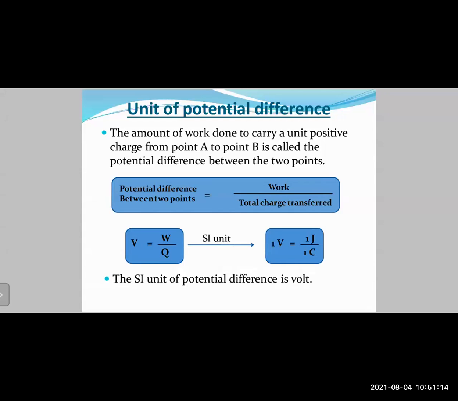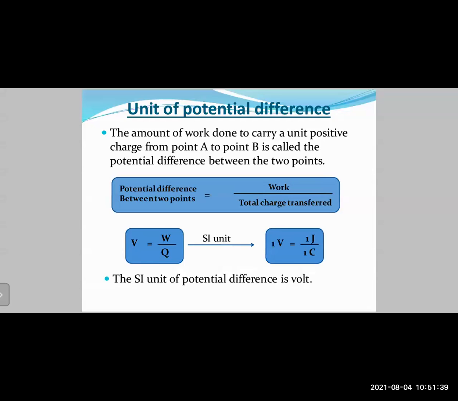So if you write down the formula, what do you get? Potential difference between the 2 points is equal to the work done divided by the total charge transferred, right? So potential difference is represented by the symbol capital V. You can call it voltage, right? Equals the symbol for work, capital W, and the symbol for charge, capital Q. So we get V equals W upon Q.